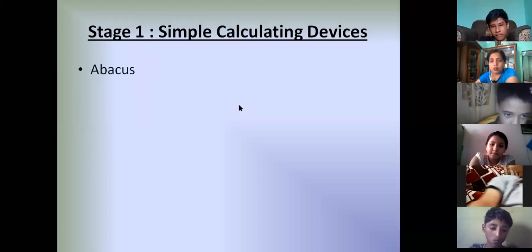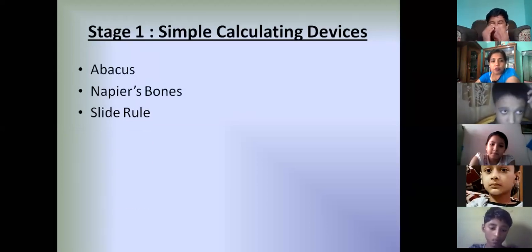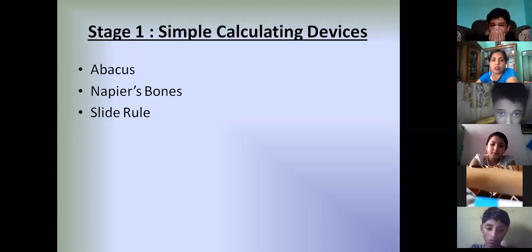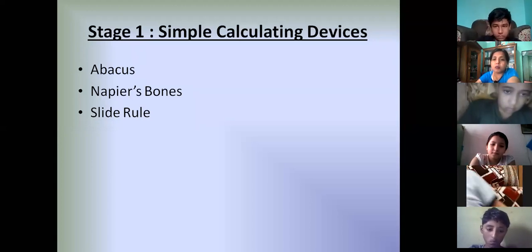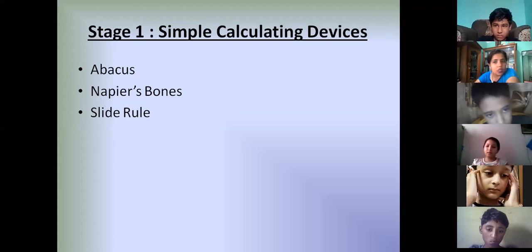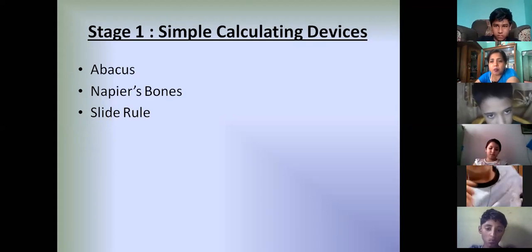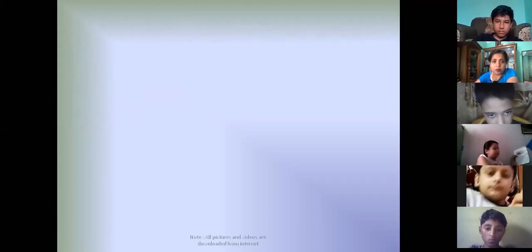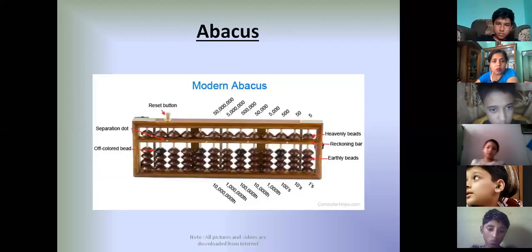Now, abacus, Napier's bones, and slide rule. These 3 devices are categorized under simple calculating devices because they don't use any mechanical parts. Correct? Now let us read about abacus.